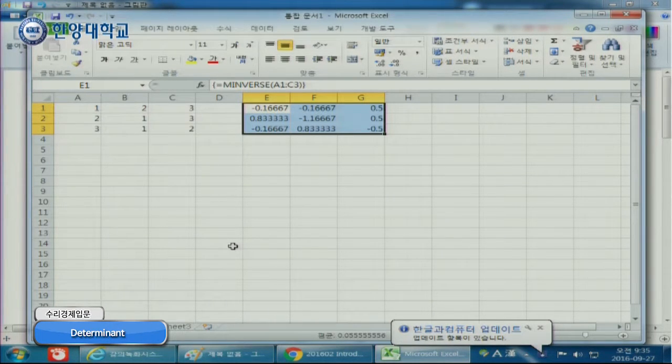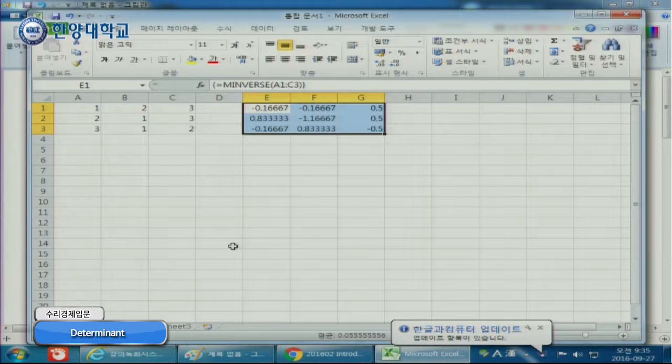Again, 9 cells, and then equal MINVERSE, and then parentheses. And then select these 9 cells. Yes, just drag.